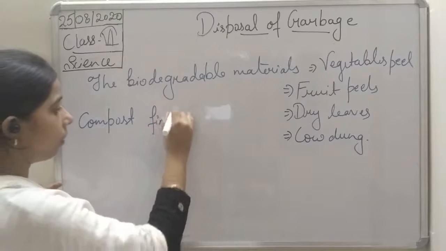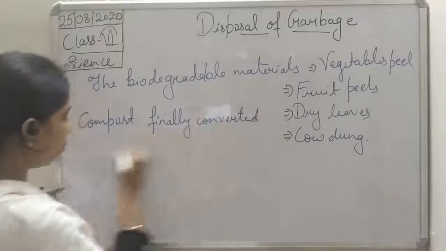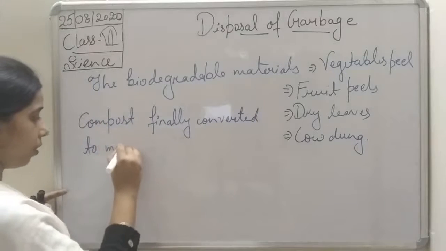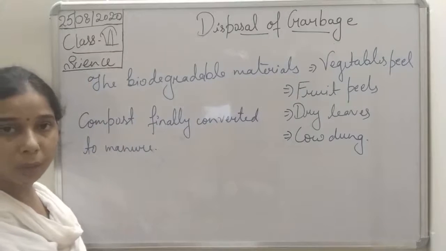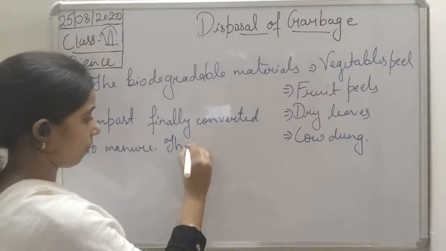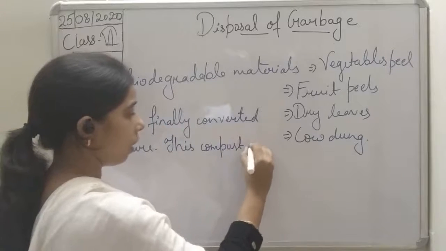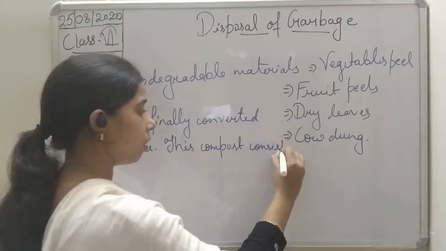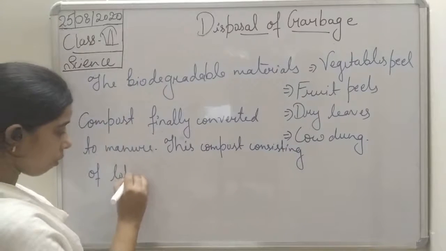So we can write it: the compost is finally converted to manure, right? So it is finally converted into manure. Then we can say this compost consists of lots and lots of nutrients.